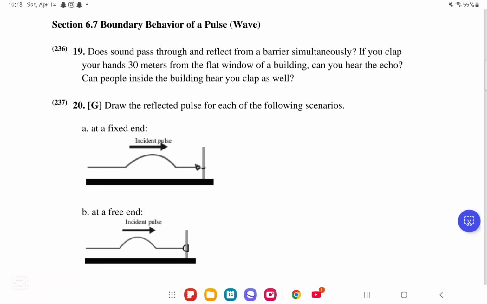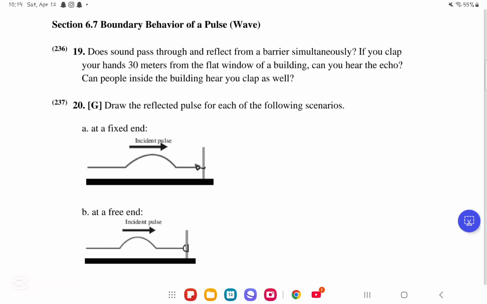Does sound pass through and reflect from a barrier simultaneously? If you clap your hands 30 meters from the flat window of a building, can you hear the echo? Can people inside the building hear you clap as well? So yes, sound is transmitted and reflected at the same time. Remember that sound can be reflected and refracted at the same time. You will hear the echo of the clap, and the people inside the building will also hear you clap as well because of the reflection and the refraction.